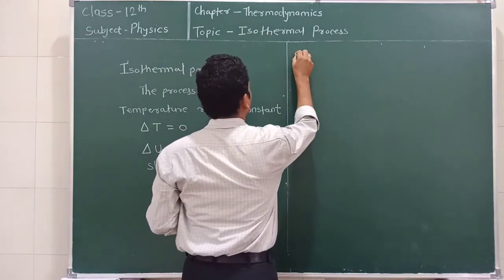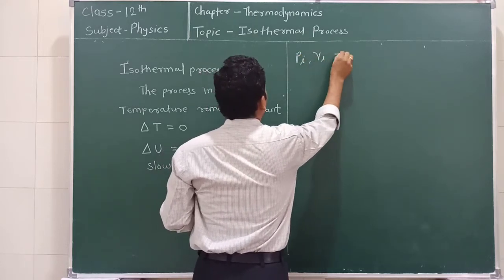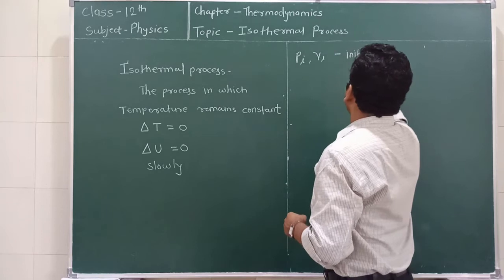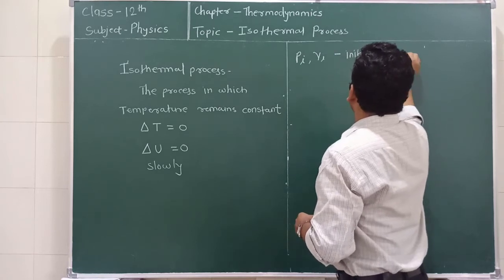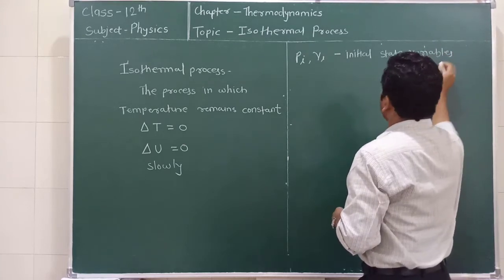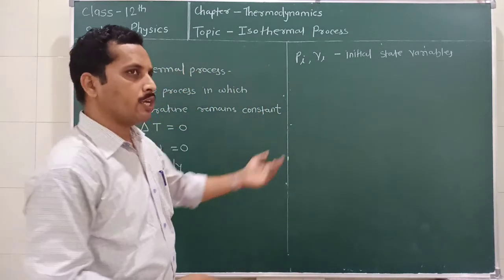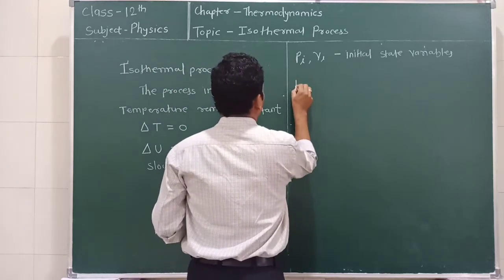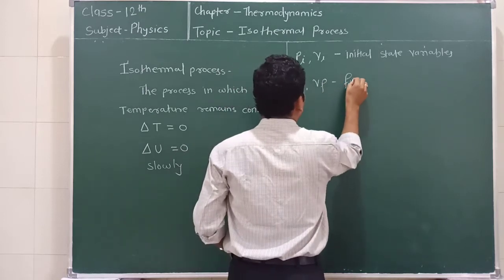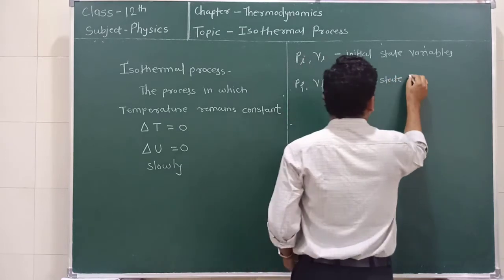Consider a thermodynamic system having Pi and Vi as the initial state variables, and as this process changes from the initial state to the final state, suppose Pf and Vf are the final state variables.